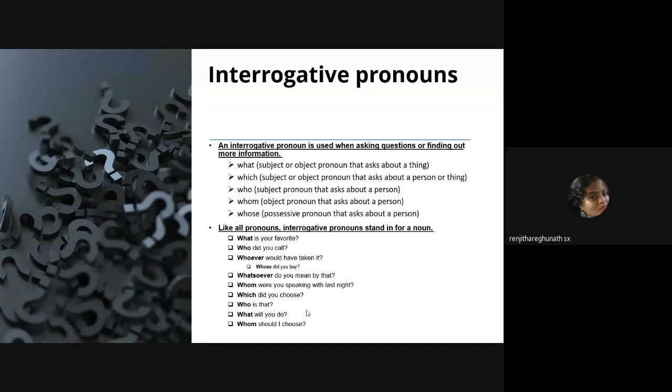All right. So first we need to understand what an interrogative pronoun is. I'm telling you this so that you understand. I hope you know what a pronoun is. There is no doubt about what a pronoun is. So now let's go to interrogative pronouns.